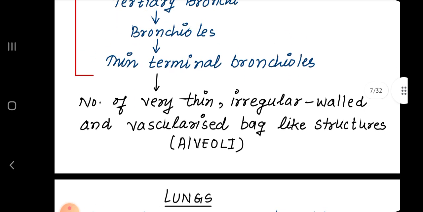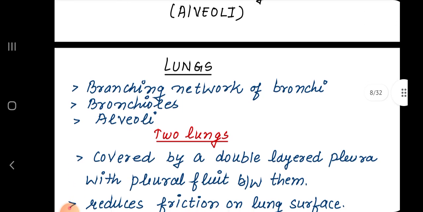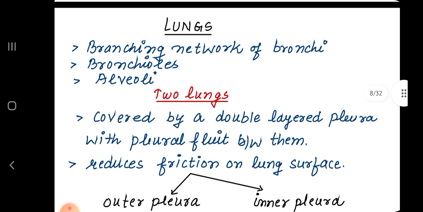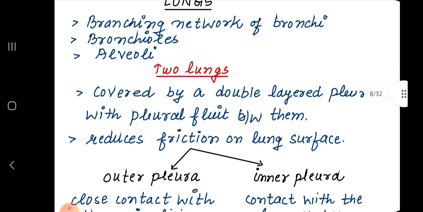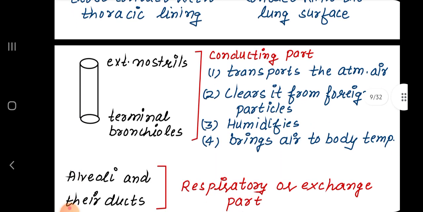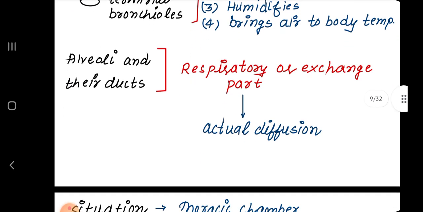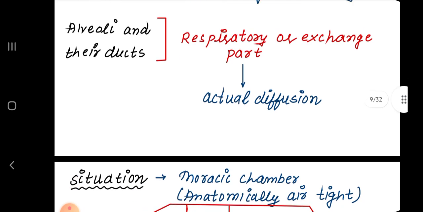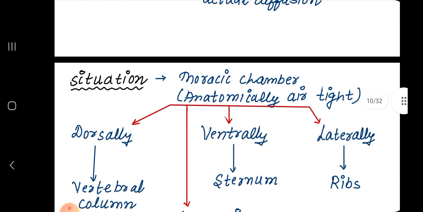A number of very thin, irregular-walled and vascularized bag-like structures are called alveoli. Lungs are the branching network of bronchi, bronchioles and alveoli. Two lungs are covered by a double-layered pleura with pleural fluid between them, which reduces friction on lung surfaces. The two types are the outer pleura and the inner pleura. The outer pleura is in close contact with the thoracic lining and the inner pleura is in contact with the lung surface. Then alveoli and their ducts are the respiratory or exchange part, where actual diffusion takes place.